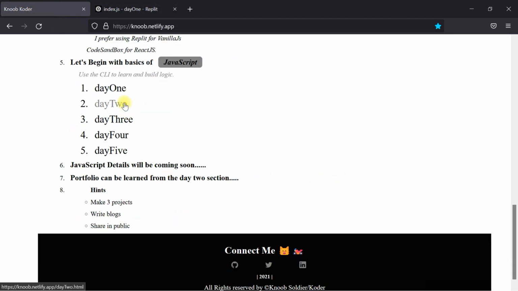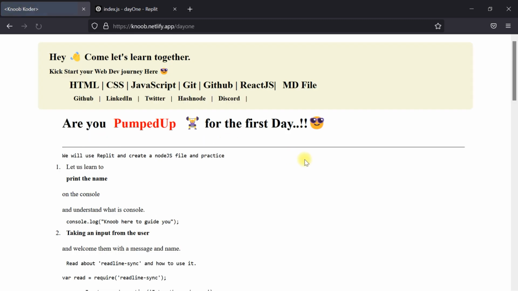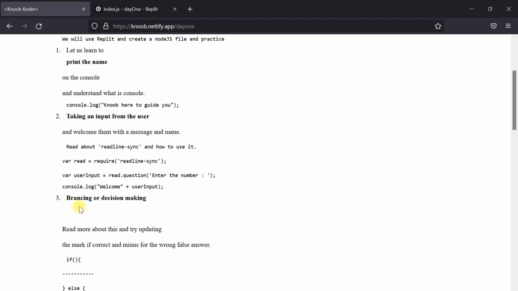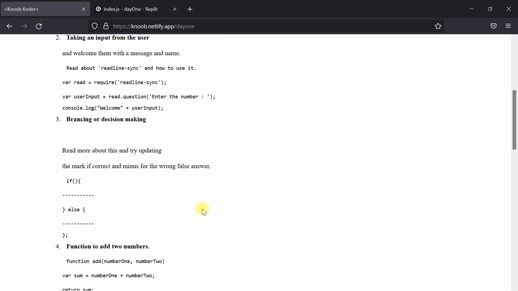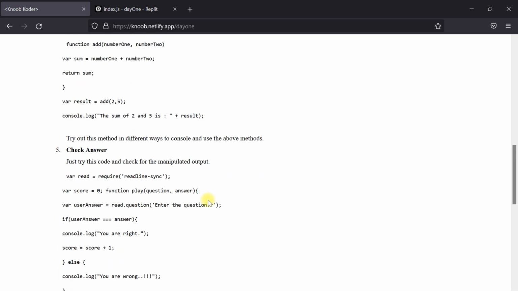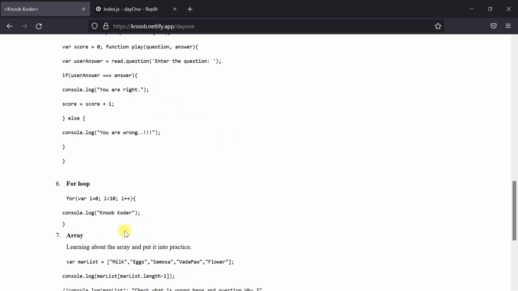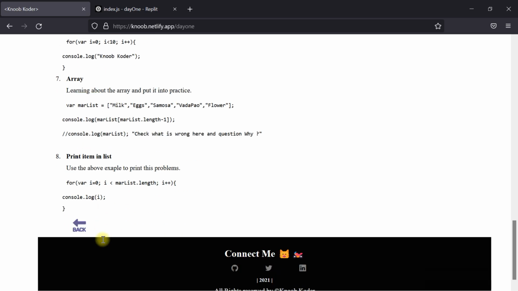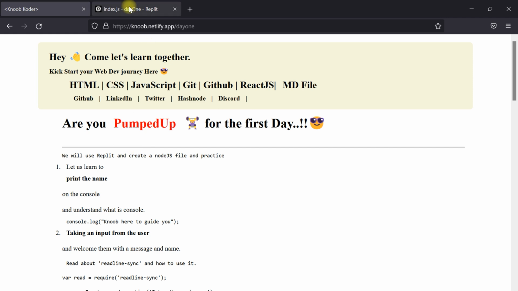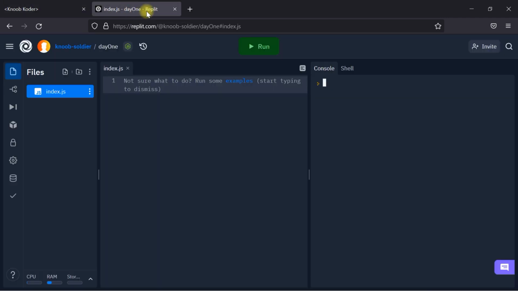Let us go to day 1. What does day 1 have for us? Oh, fantastic. We'll be learning how to print, how to take input from the user, and how to create a branch and do decision making, if else, and functions. I'll tell you what these functions are. And check access, this is an example. We'll make use of a for loop, we'll make use of an array and print items. Okay, these are the things to do. I hope you all are pumped up for this, and let us move. Let me go there, let me pull it out.